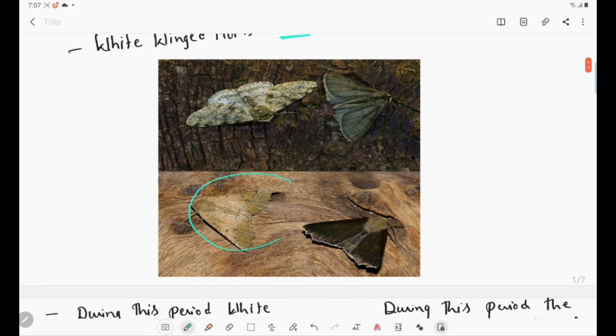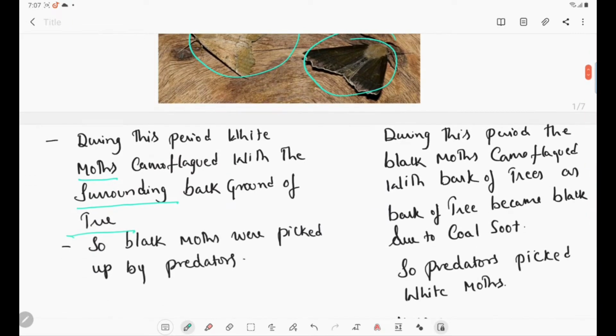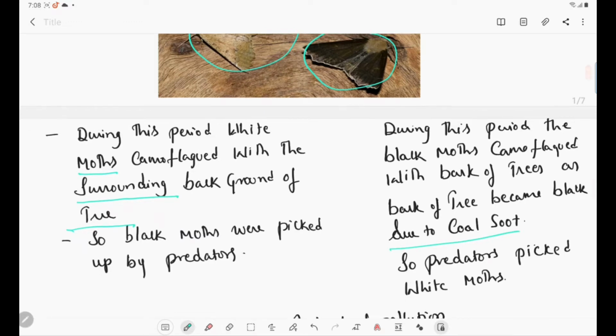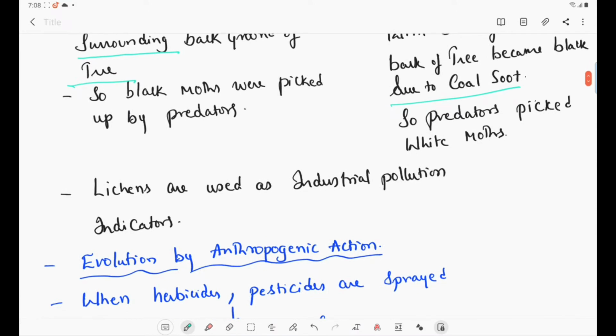You can see here, these are the white winged moths and this is the black winged moth. During this period, the black moths camouflaged with the bark of the trees as the bark became black due to coal soot. So predators picked the white moths. During industrialization, the white moths are less and black moths are more. This was experimentally proved by Bernard Kettlewell. Lichens will not grow in industrially polluted areas, so we can use lichens as industrial pollution indicators.